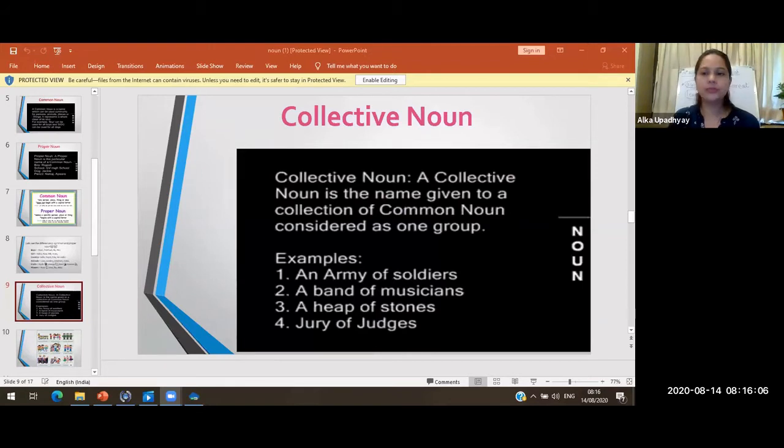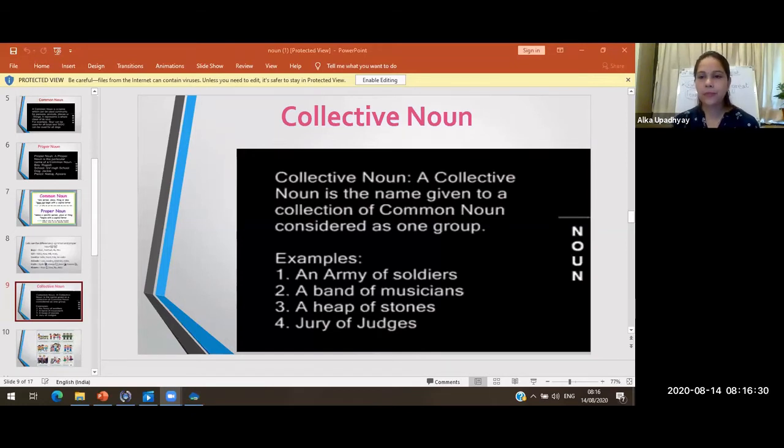Collective nouns. A collective noun is the name given to a collection of common nouns considered as one group.